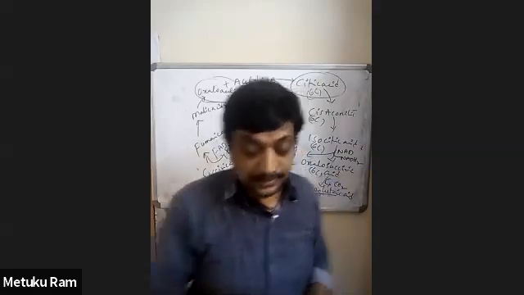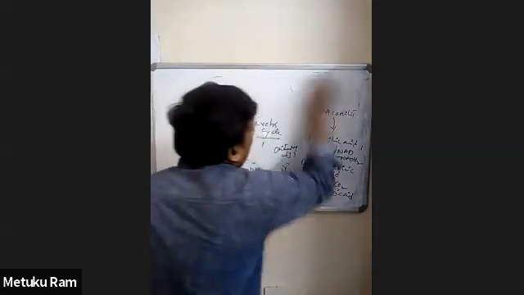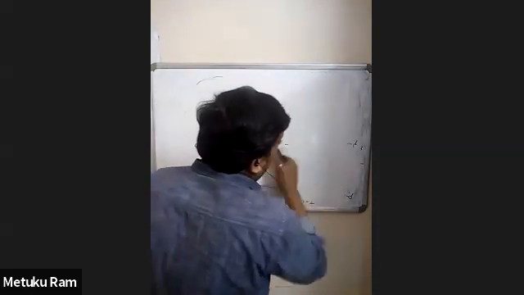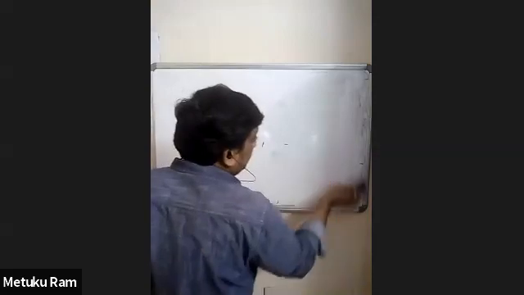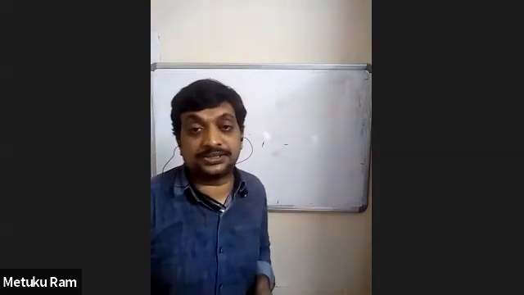Now here, the conversion of pyruvic acid into carbon dioxide and water, and again the formation of ethanol, depends upon the condition.